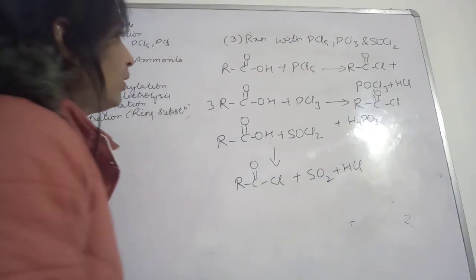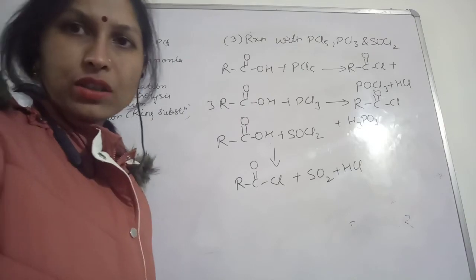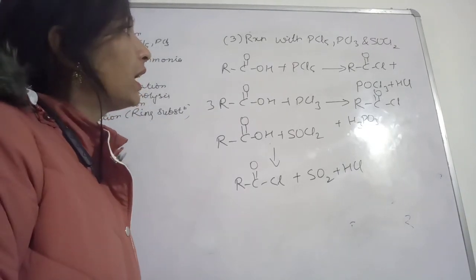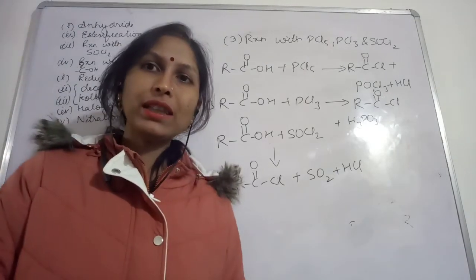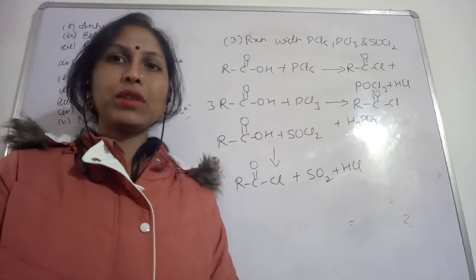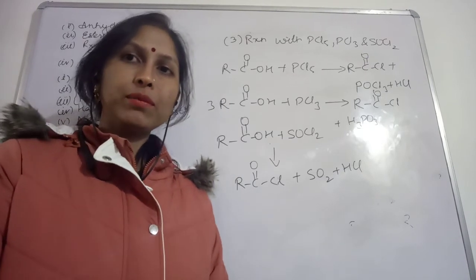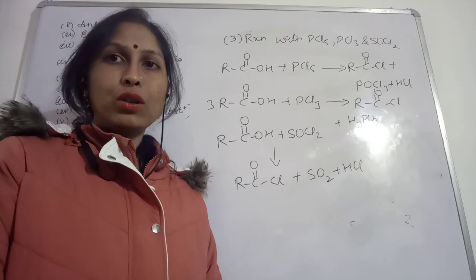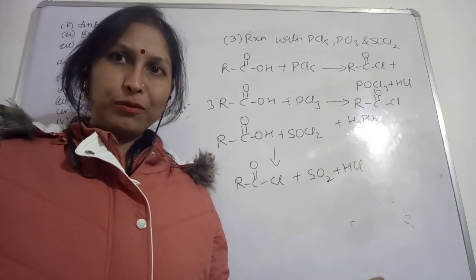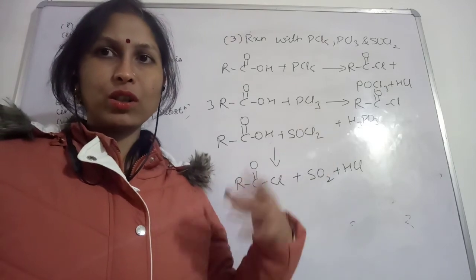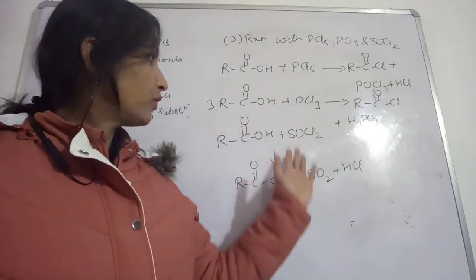Next, this was the reaction with PCl5, PCl3 and SOCl2. When these reagents were reacting with alcohol, at that time they were also very important reagents to form haloalkanes. So halogenation was done because of these reagents.